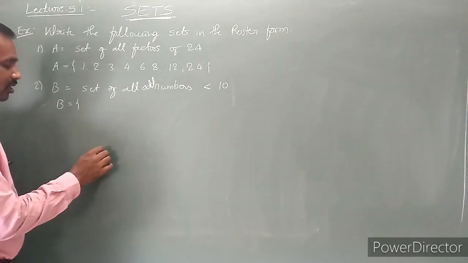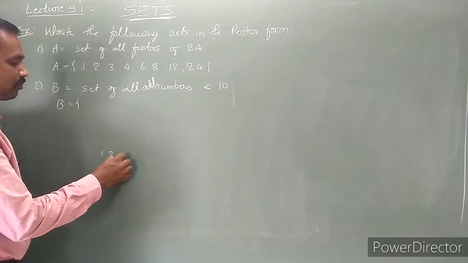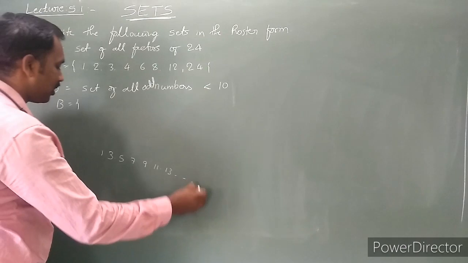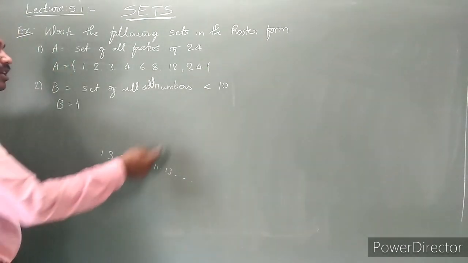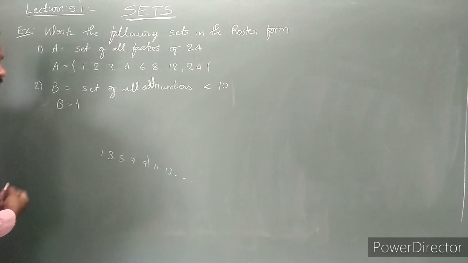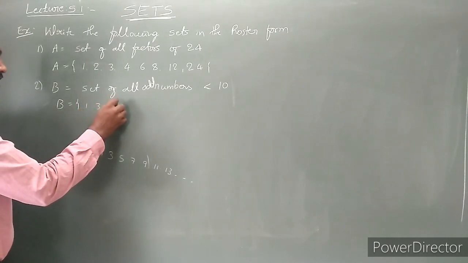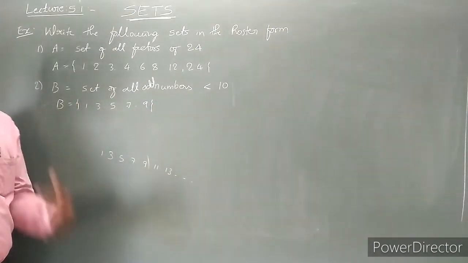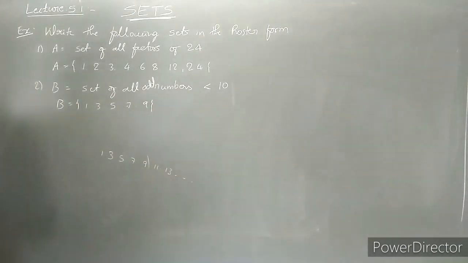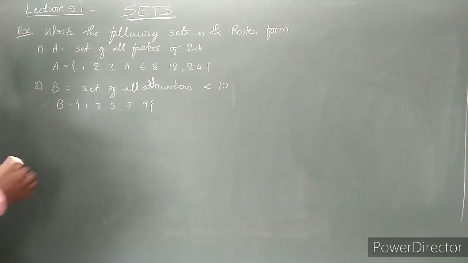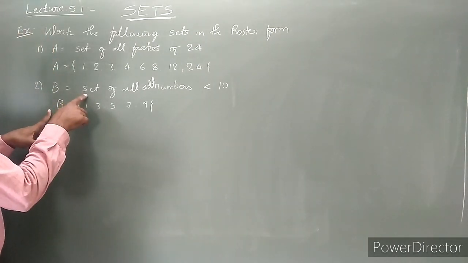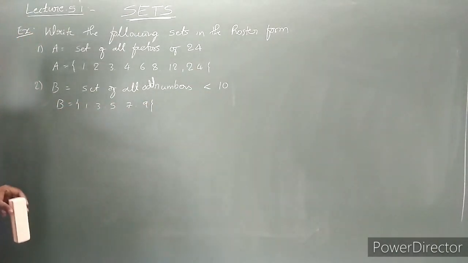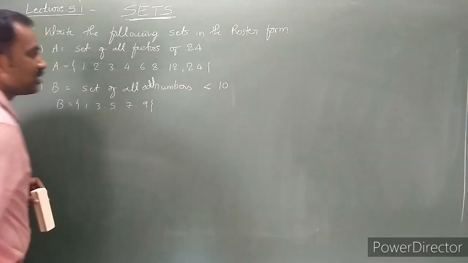What are the odd numbers? Odd numbers mean 1, 3, 5, 7, 9, 11, 13, and so on. These are all the odd numbers, but we want those less than 10. You can write 1, 3, 5, 7, 9. These are odd numbers less than 10 and satisfy the given condition. Therefore, the required roster form of the given set builder form is 1, 3, 5, 7, 9.